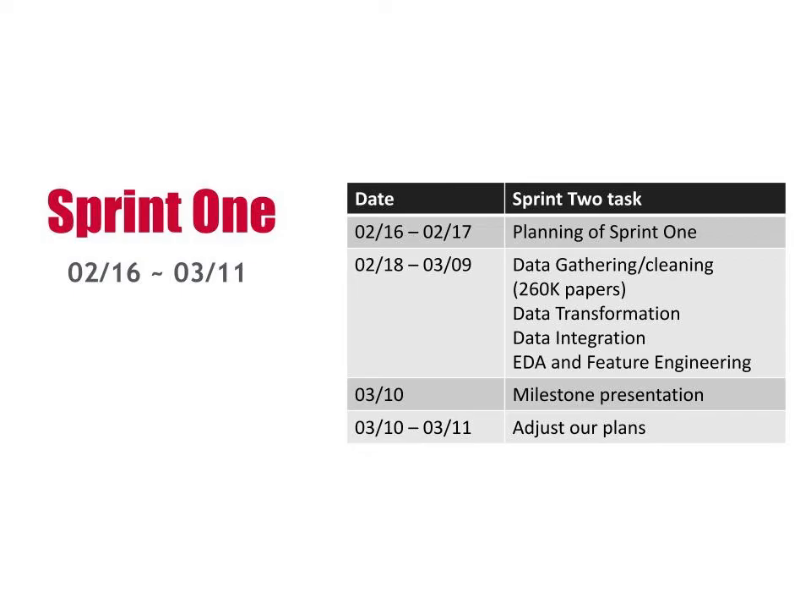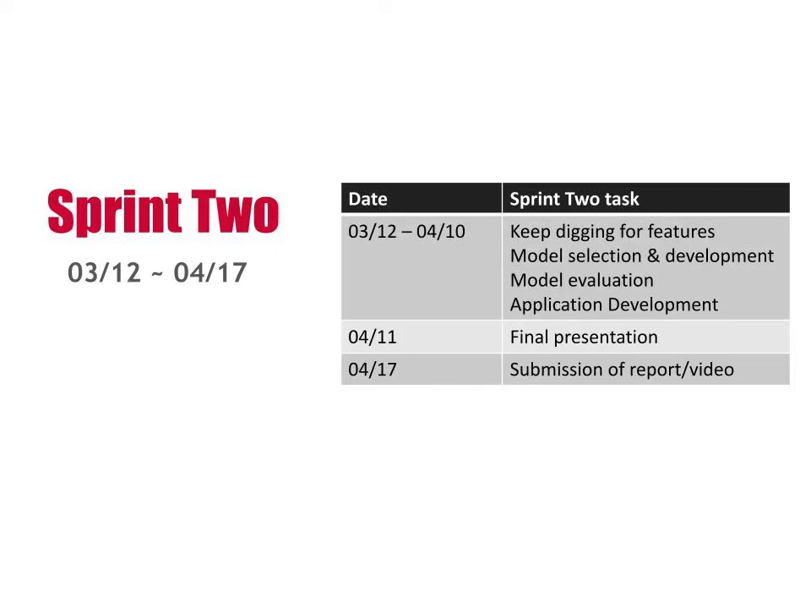For Sprint 1, we have completed most of the tasks. Full text data have been collected for about 260,000 papers, and about 80% of them have corresponding metadata. Then we've spent our effort in exploratory data analysis and got some preliminary results. Details will be covered later. The next phase is Sprint 2.